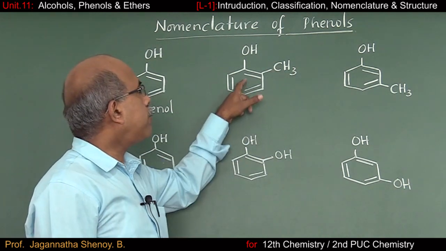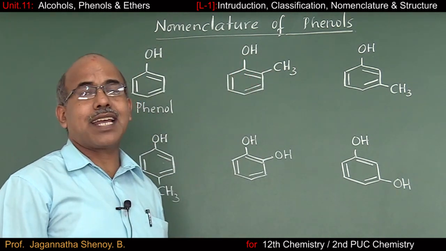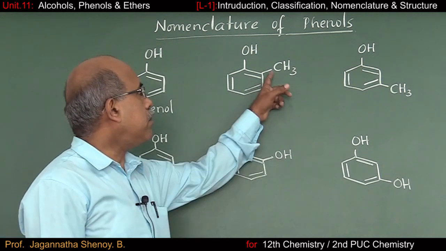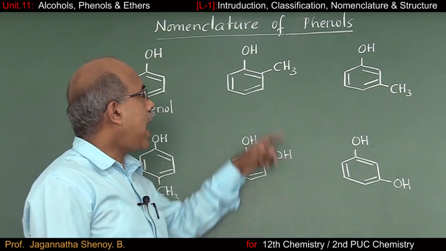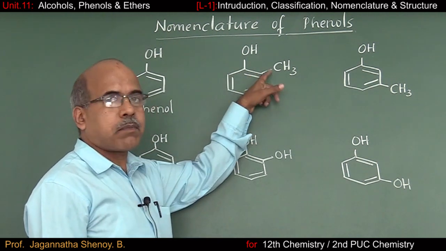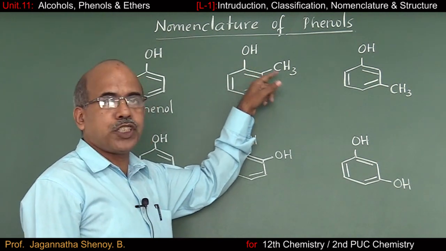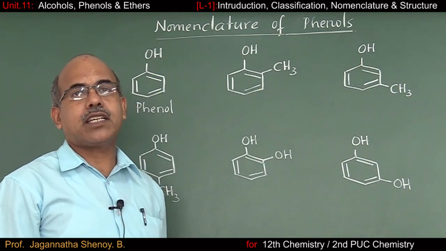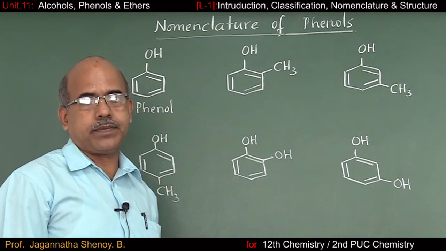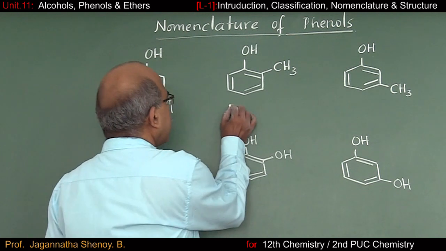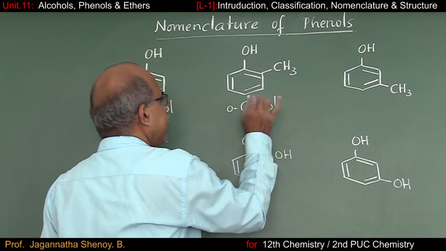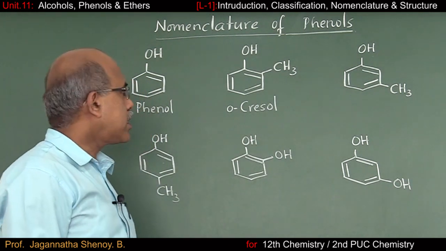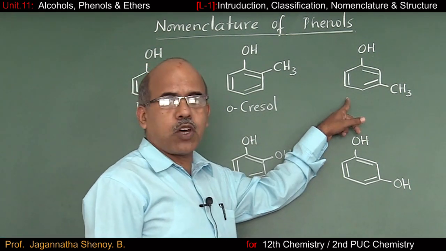Remember, methyl phenols are called cresols, and here the groups are present in 1,2 position. In common nomenclature we call it as ortho. So what is the common name of this compound then? It is orthocresol.